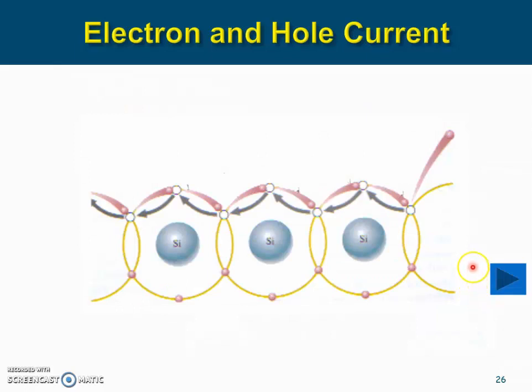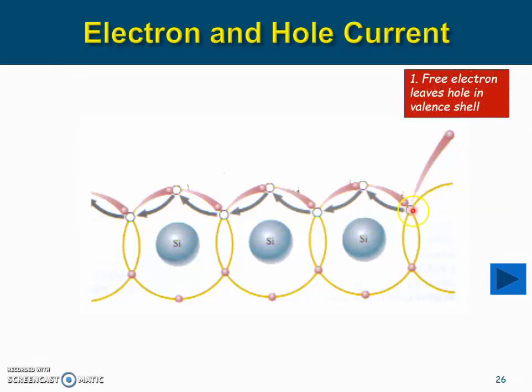This diagram shows, at the atomic level, the movement of the free electrons and the holes. This side is the positive terminal of the external supply, and this side is the negative terminal. A free electron is thermally generated, and because it is so close to the positive terminal, it will go into the positive terminal. When the free electron is generated, it leaves a hole in the valency shell here. Because this hole is very close to the positive supply, it will attract a valency electron to fill it up.